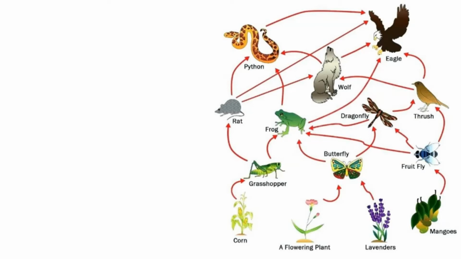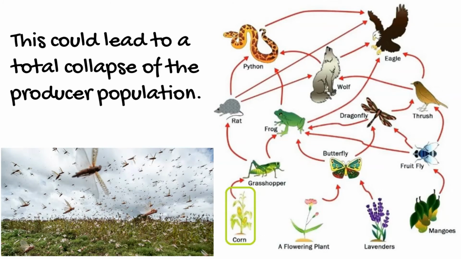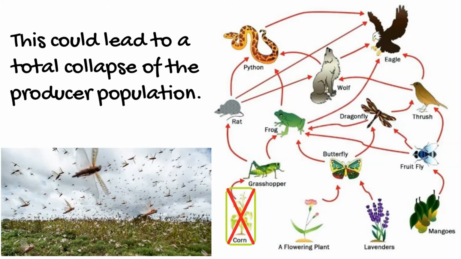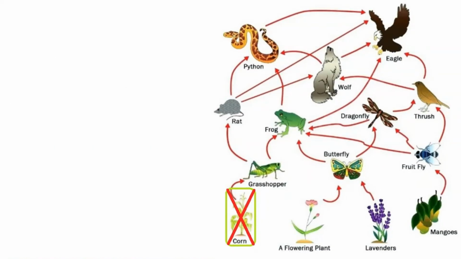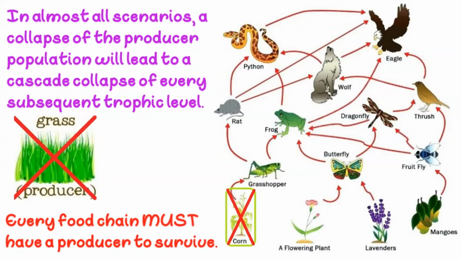Another scenario. Let's say the corn is completely destroyed. The farmer has come along and he's seen that a plague of locusts has flown in, eaten the corn and flown off. What will happen? Well, in almost all scenarios, if the producer is destroyed, the food chain connected to it as part of a food web often collapses. In the case of the corn population, the grasshopper only eats corn. It is its sole food supply.